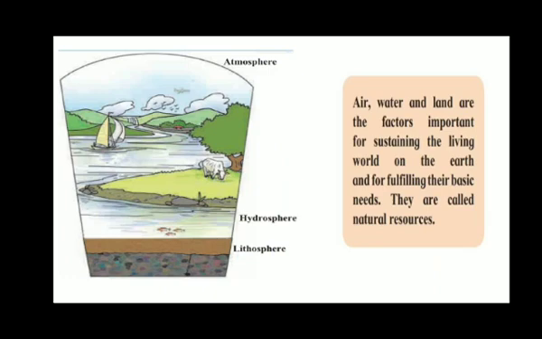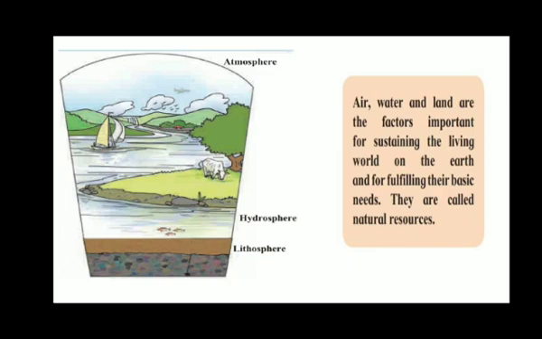You know the earth spheres. There are three spheres, that is atmosphere, hydrosphere and lithosphere. You must have seen that figure and observed that picture and written the answers to the questions. Air, water and land are called Earth's spheres. Air means atmosphere, water means hydrosphere and land means lithosphere, respectively.